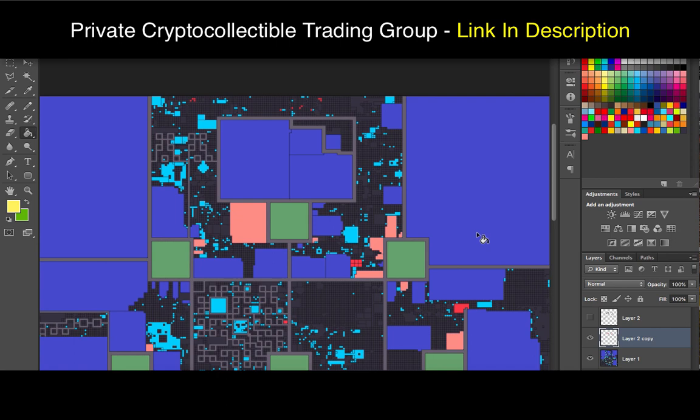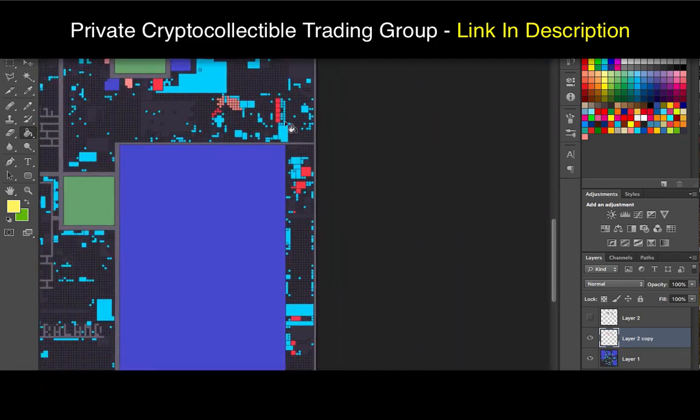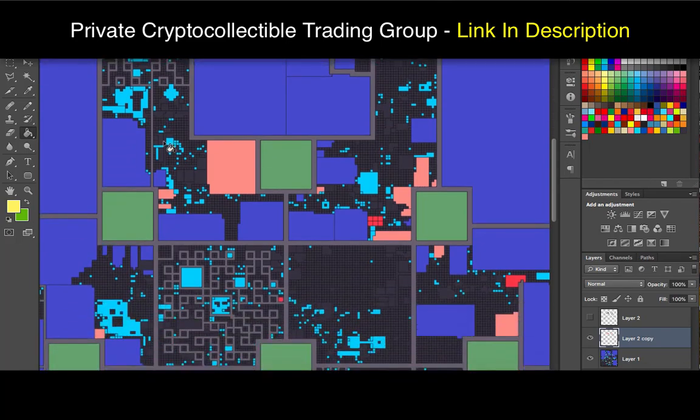You can see that I have a lot of single parcels over here. I've got about 10 single parcels over here. I've got a lot of land over here that I don't really need to keep them all. So I'm hoping to get a lot of mana reserved for land that I can buy in the third auction.